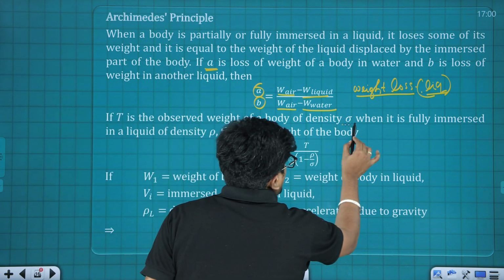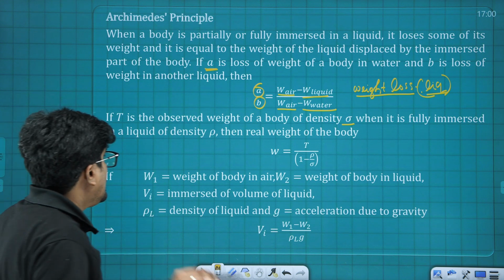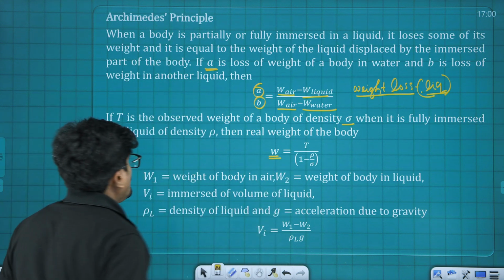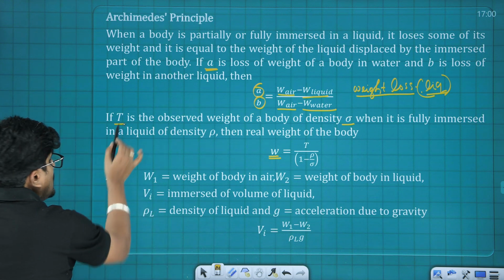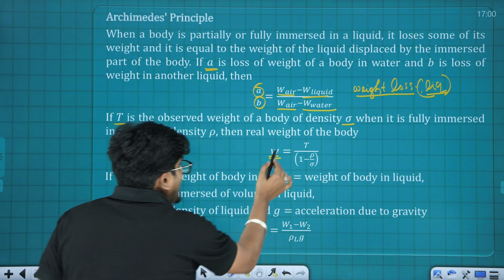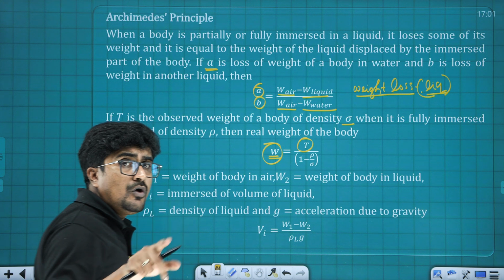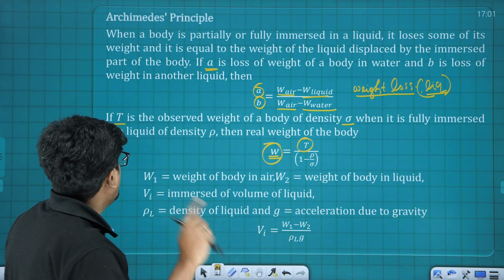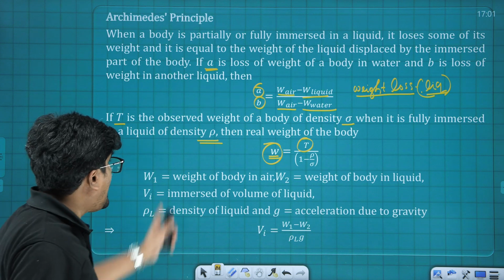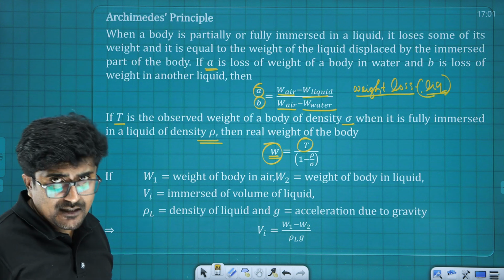Now have a look. Here the density of the body is given as rho. Okay, now it is partially immersed inside the liquid. Then the actual weight of the body is W. Now T is the apparent weight. In that case, the actual weight W is going to be the apparent weight T divided by 1 minus rho by sigma. What is rho here? Rho is the density of the liquid, and sigma is the density of the material that we have considered here.